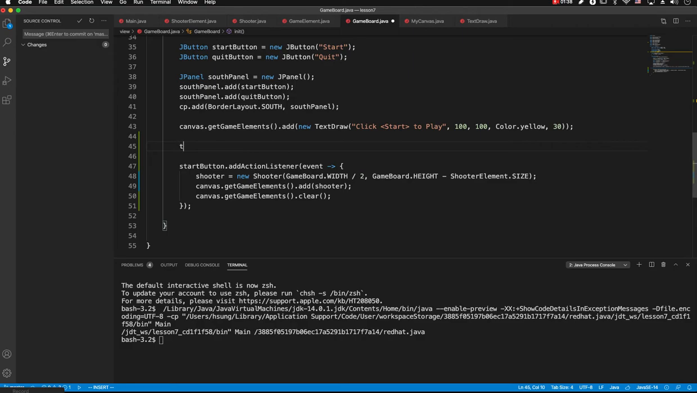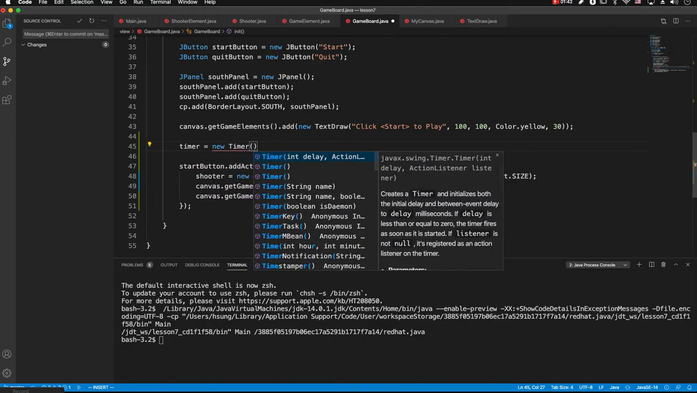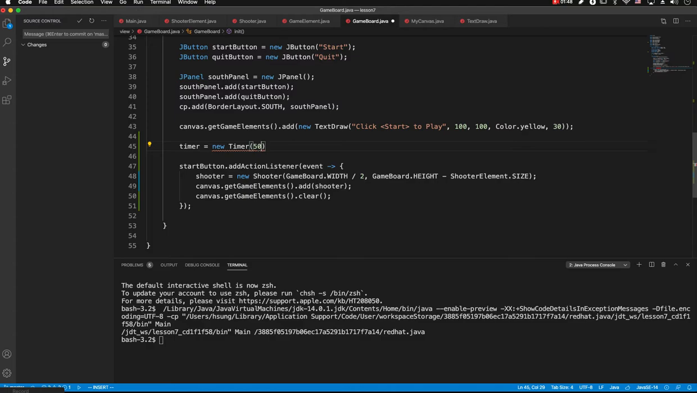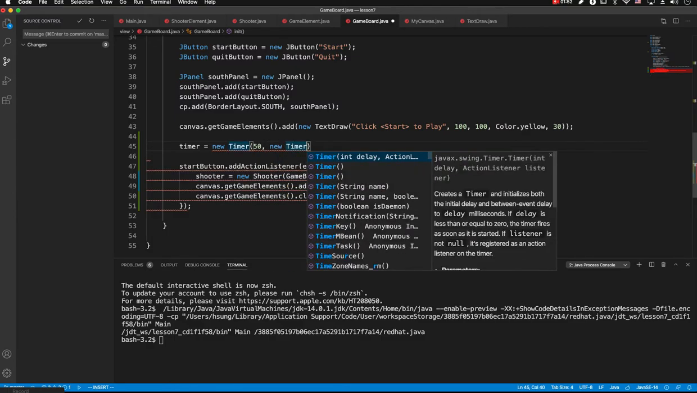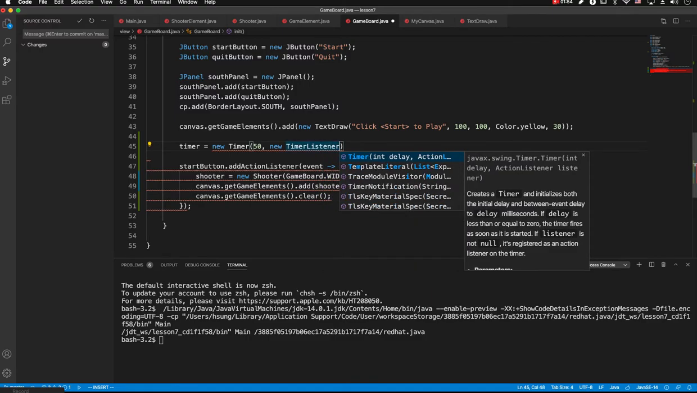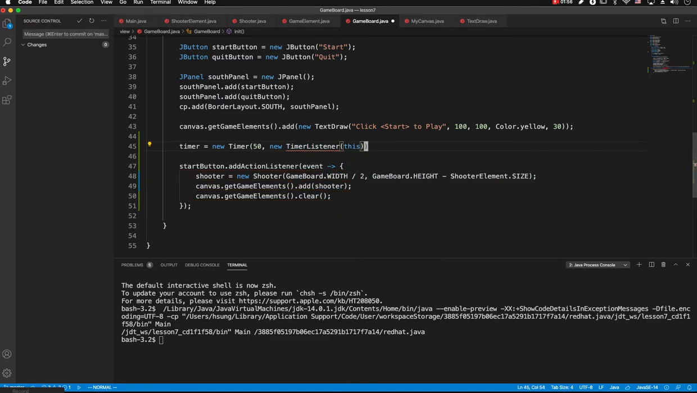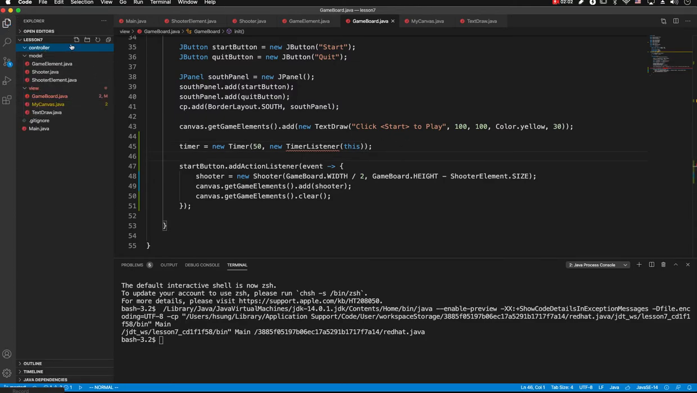Then let's create a timer. Then we need to define the delay. Let's have 50 milliseconds for now. Then we are going to give a new timer listener class by passing this game board. So let's define a controller timer listener.